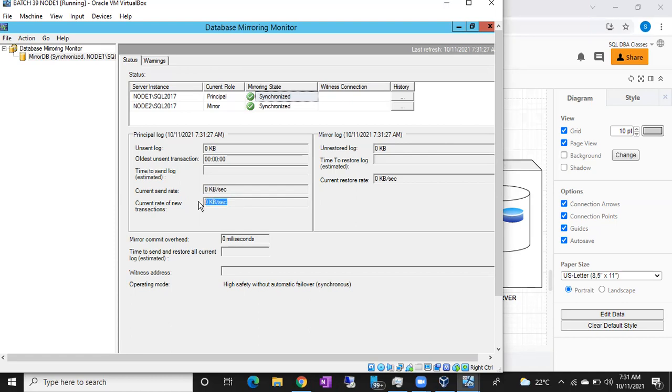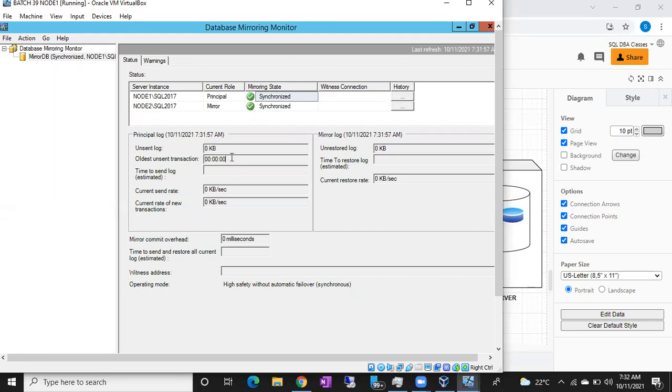Current rate of new transactions, you can see here. Then unrestored log. So these are the main important fields, guys. Especially unsent log: how much unsent log is there, and how much time it will take to synchronize. So if you have a lot, say 6 GB or 10 GB of unsent log.